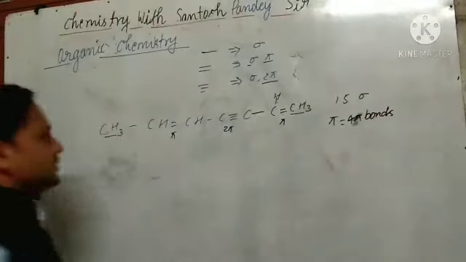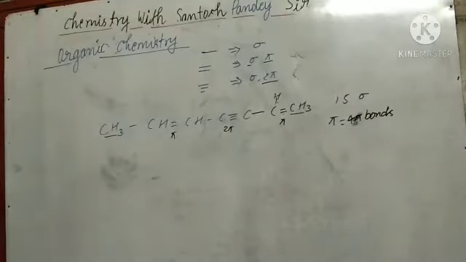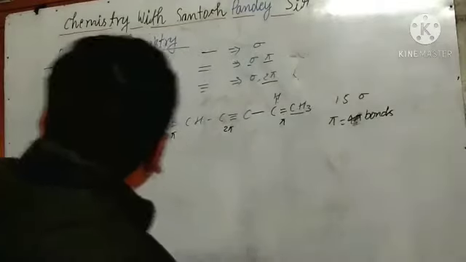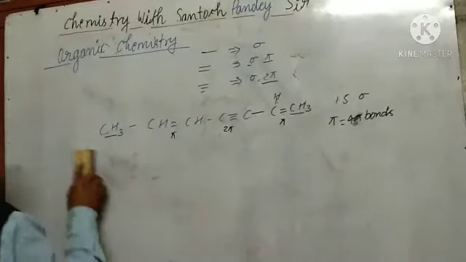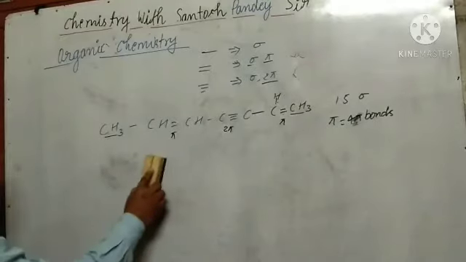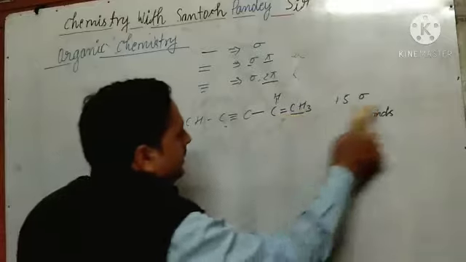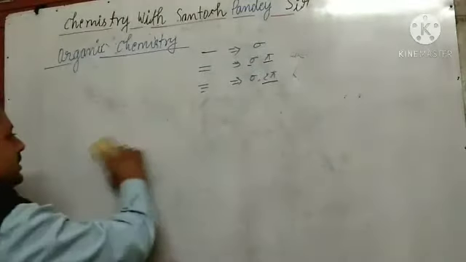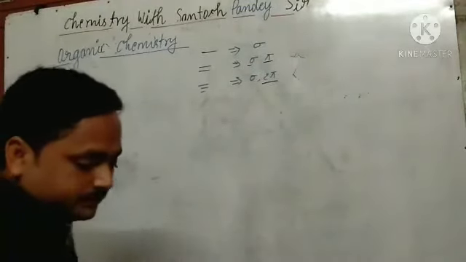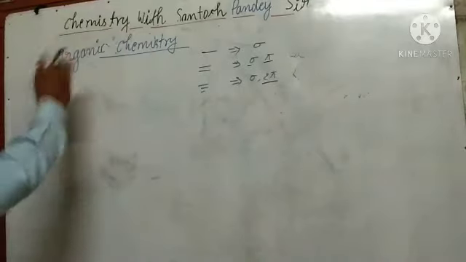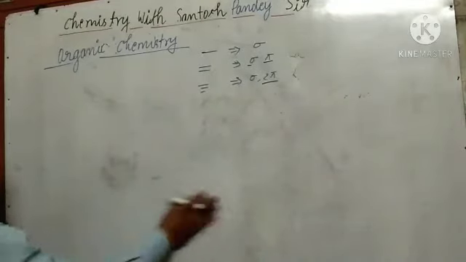Okay students, so like this we can write the structure. And some more examples: with the help of sigma bonds, we can tell the hybridization of the given compound. Just you see here, let us see like this.